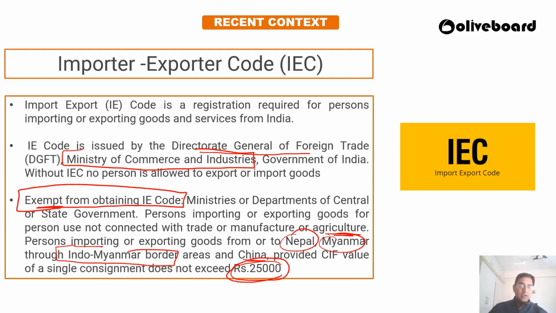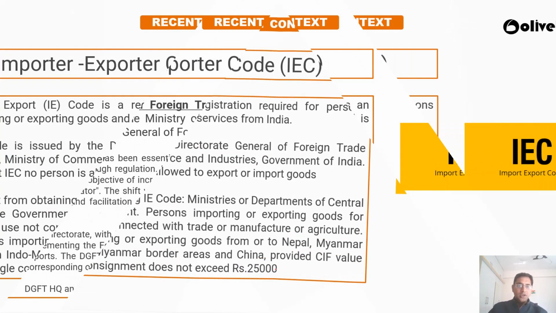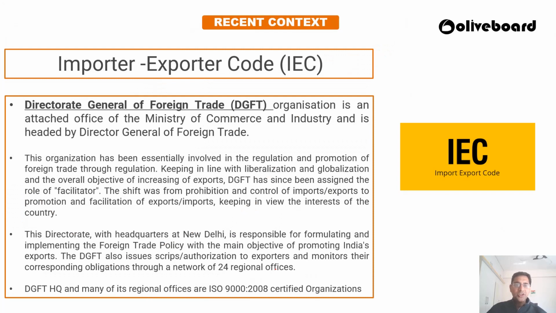You can simply do import and export without utilizing the IE code if your single consignment trade is below 25,000. But if your single consignment trade is above 25,000, then you have to utilize the IE code. Now, what is this Directorate General of Foreign Trade?